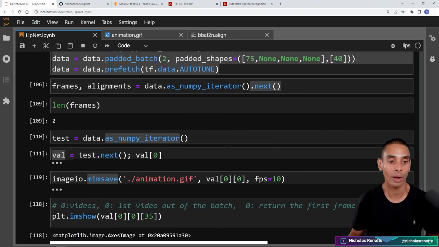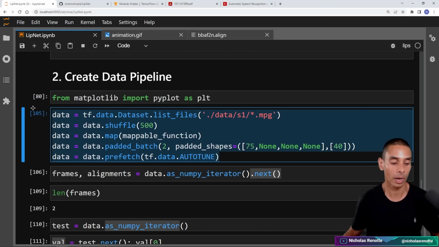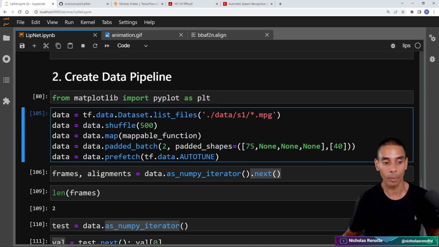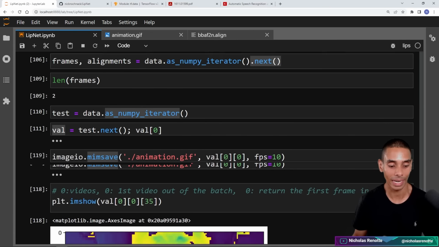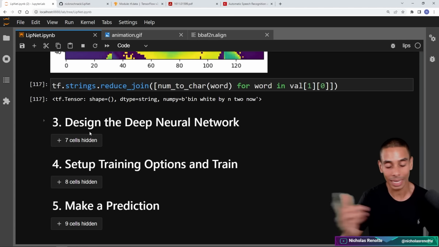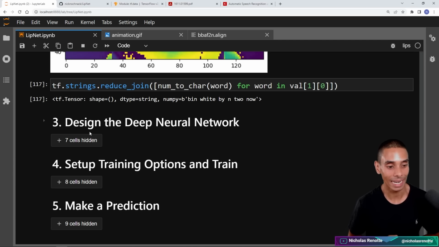So remember, we've now got a data pipeline over here. We're not going to be splitting this out into training and validation, although you definitely could. But now we're just going to be running on this particular data set. Best practice is you split this out into a training and validation partition. But if you guys do this as part of the tutorial, let me know and I'll add it to the GitHub repository. Okay, that is our data pipeline now ready.